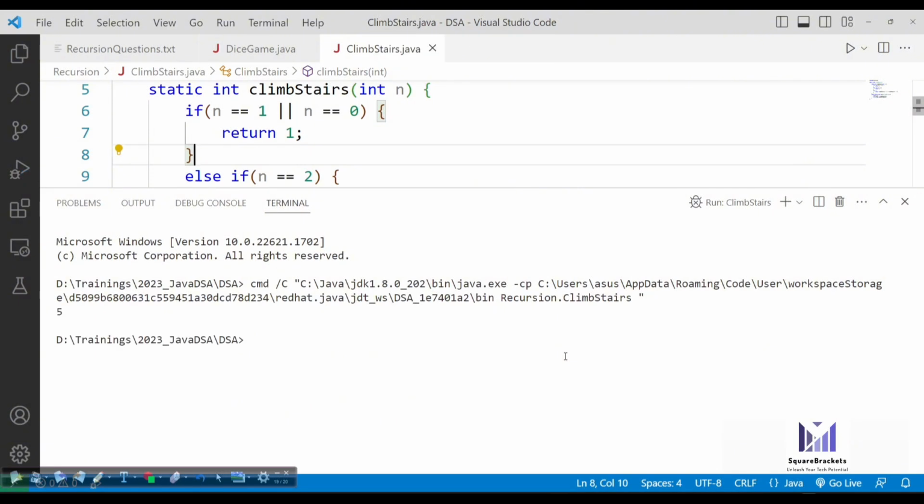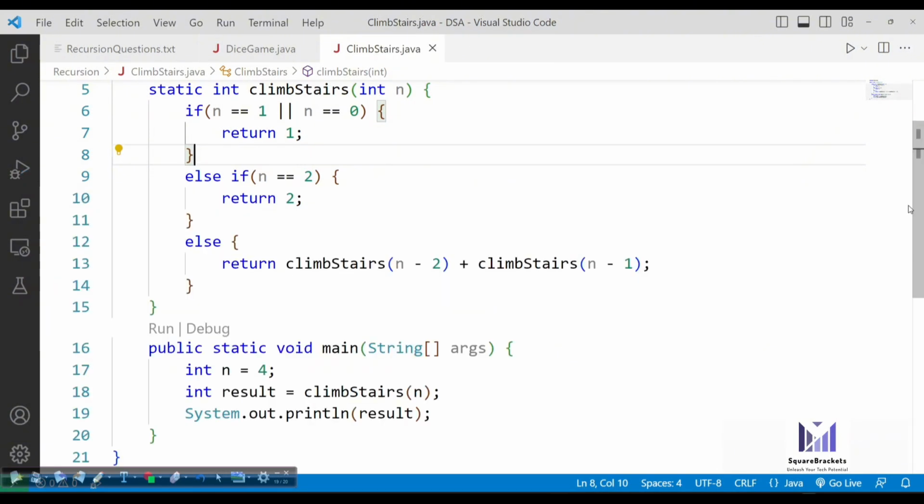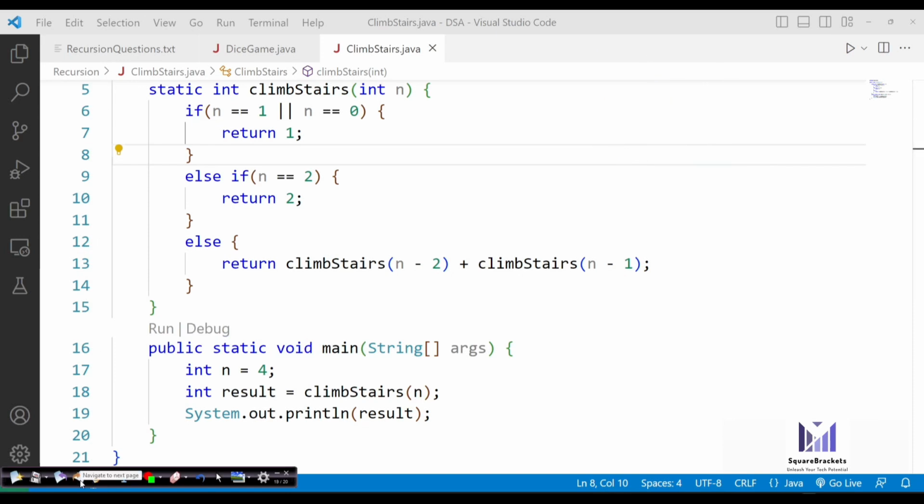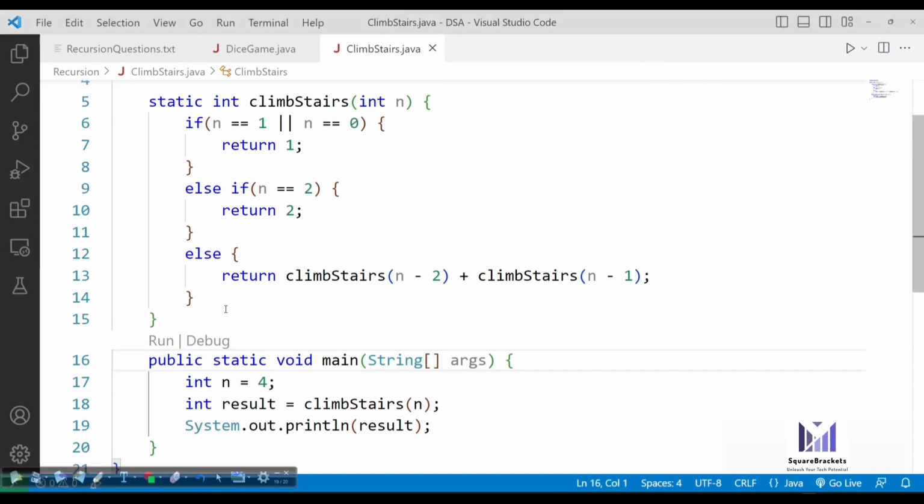Okay, you can see result is 5 and the same result we were getting according to our tree. You can see here at the end we were having 2 and 3, so 3 plus 2 will become 5. So it simply means that you have 5 ways to reach the top when this particular scenario is given to you.